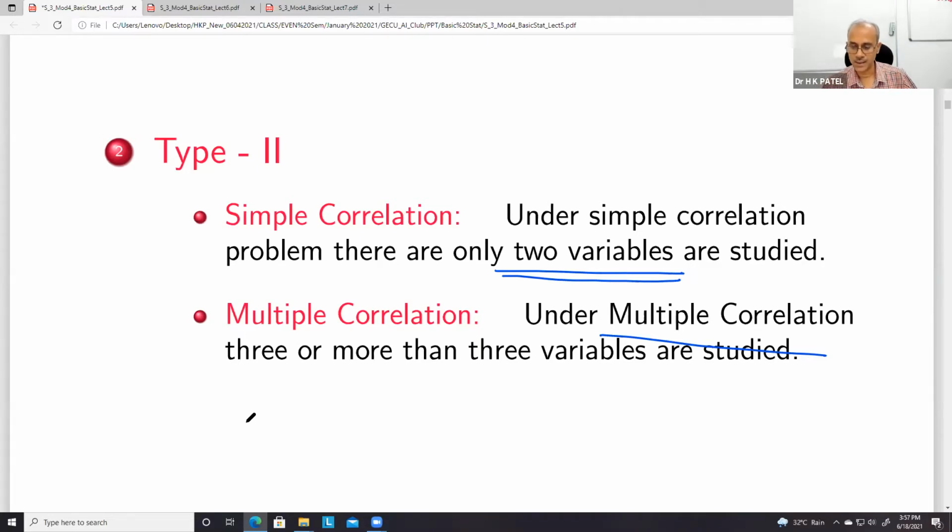What I can say is, I have never studied multiple correlation or regression, so I don't have much idea about this. But yes, we definitely have relations between these two quantities, correlation and regression.